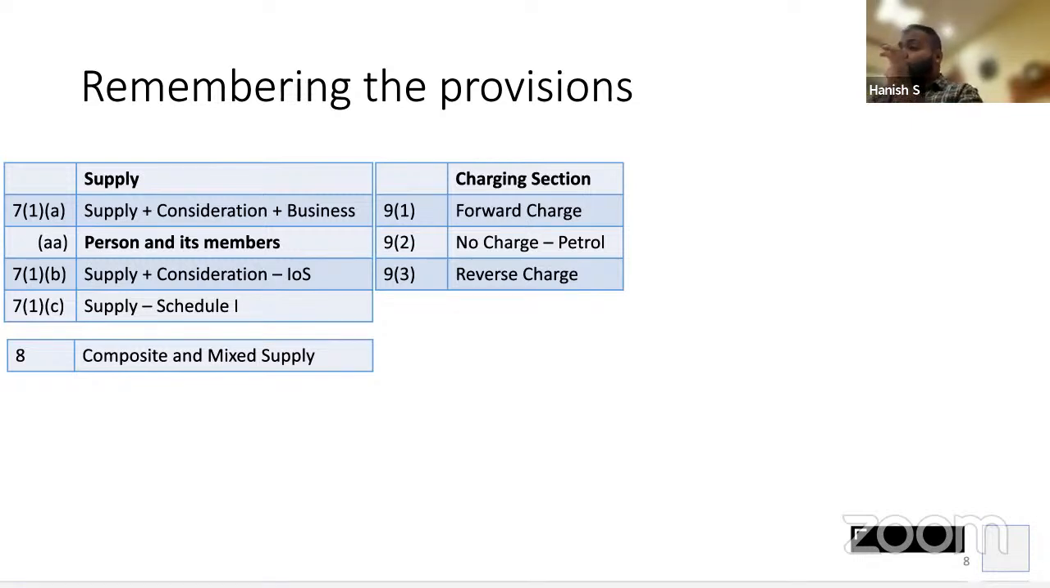Right? All the ingredients of GST that you have to remember are there in 9 only. Who is a taxable person, what is goods, what is service, intrastate supply, consideration, threshold, rate of taxes, everything is covered in 9.1 only. We'll take each of these elements one by one. Don't worry. Okay. 9.2, no charge.